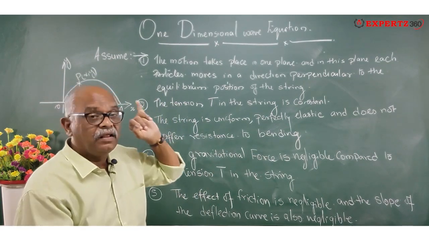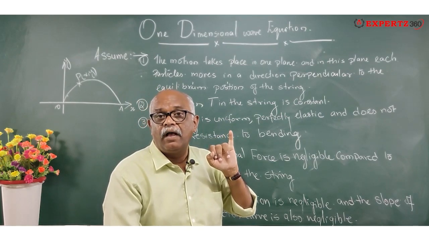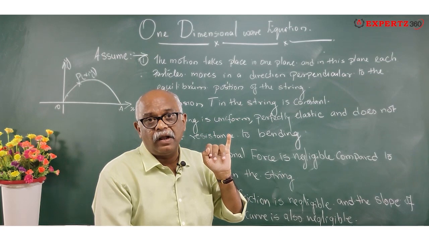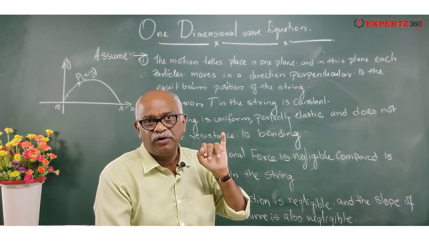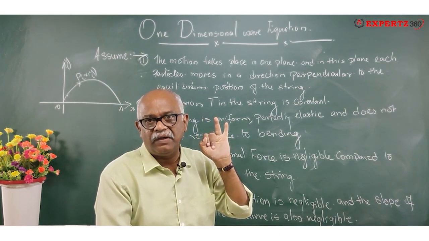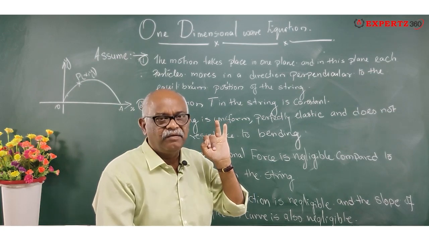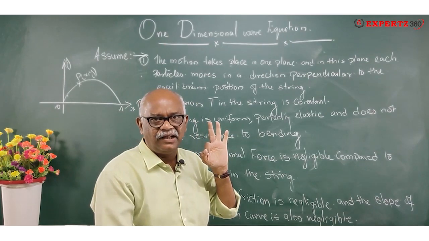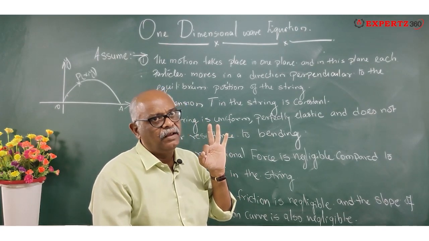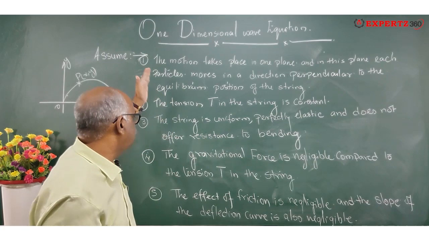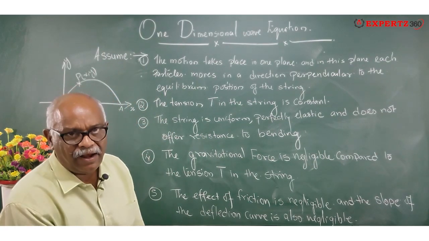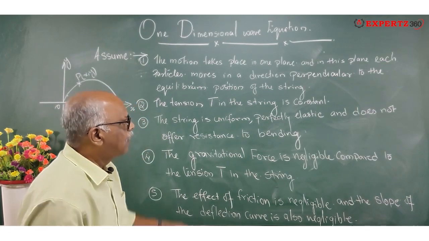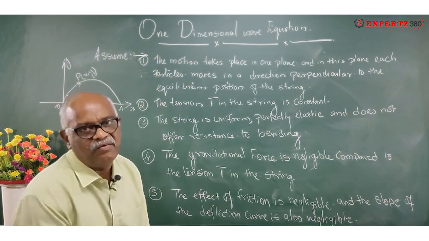So the main things you just remember. The first thing is that each particle is going to move or oscillate perpendicular to the equilibrium position. Second, the tension in the string is going to be constant anywhere. Third, it has the property of elasticity and does not have the property of bending. So there are three main things you need while taking the assumptions for deriving the one-dimensional wave equation.